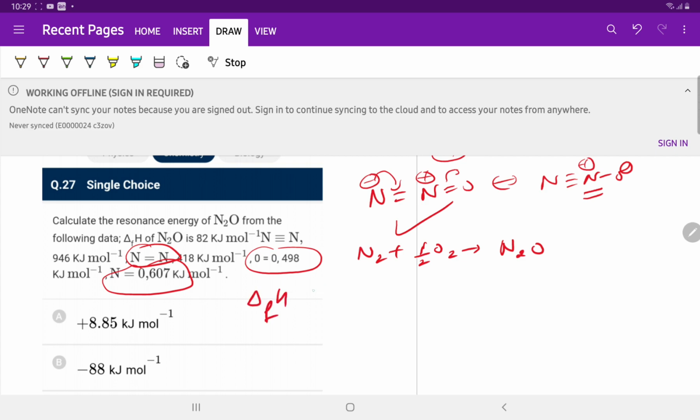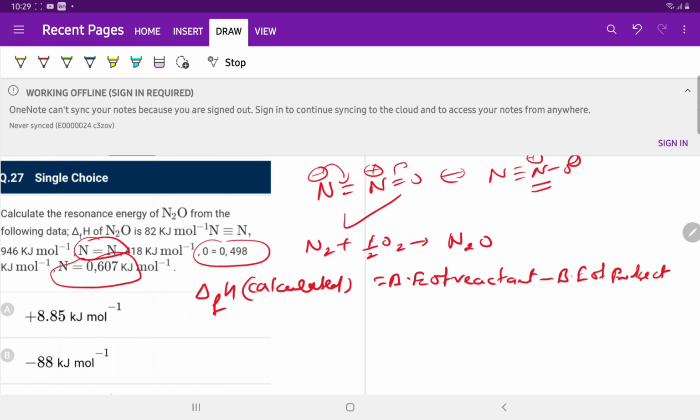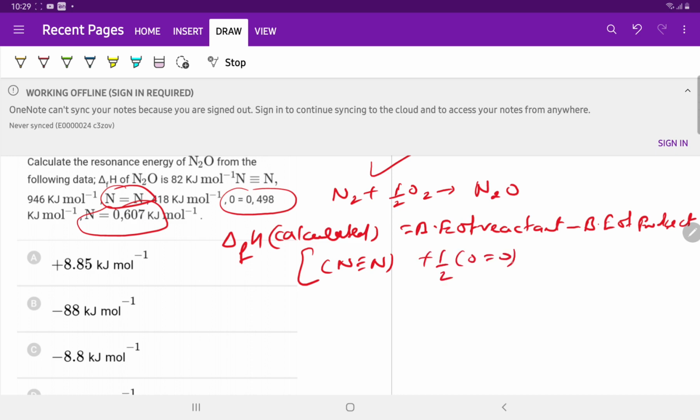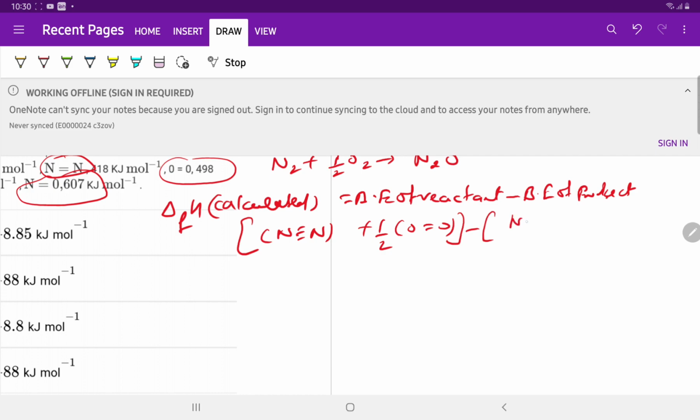The enthalpy of formation change calculated is equal to the bond energy of reactants minus the bond energy of products, which is equal to N triple bond N plus half of the O double bond O, minus N double bond N plus O double bond O.